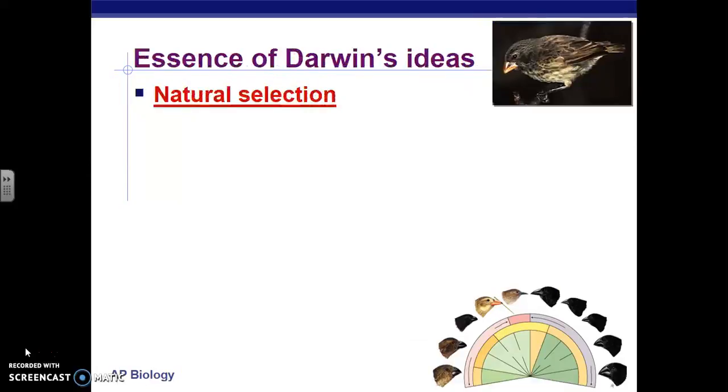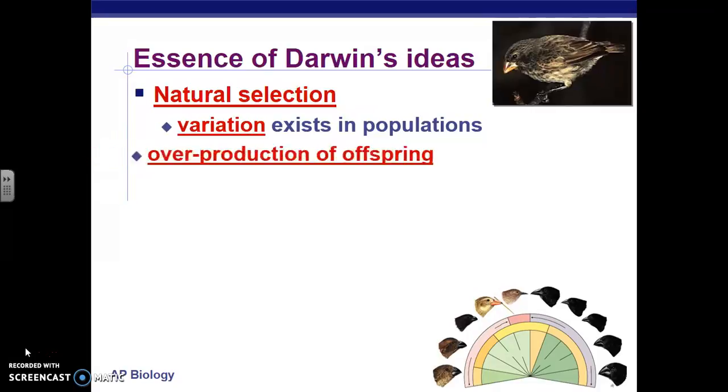But his book proposed 5 main ideas, and these are really important ideas about how organisms evolved, or how organisms got traits that were adapted to the environment. The first part of his theory was that variation naturally exists in populations. The second part, and this is not always necessary for evolution, but this was part of his theory, is that for whatever reason there's overproduction of offspring. More offspring are produced than can survive in the environment.